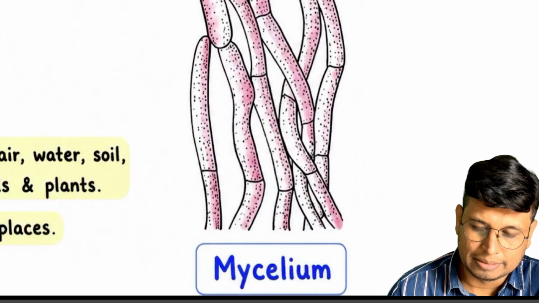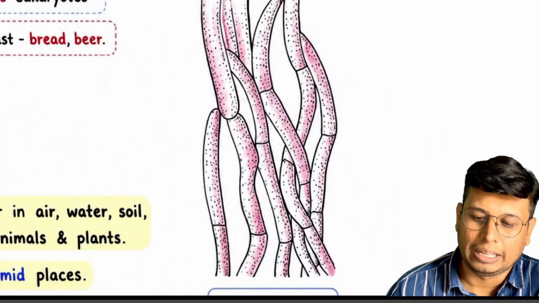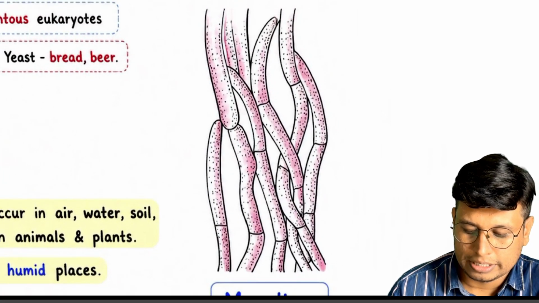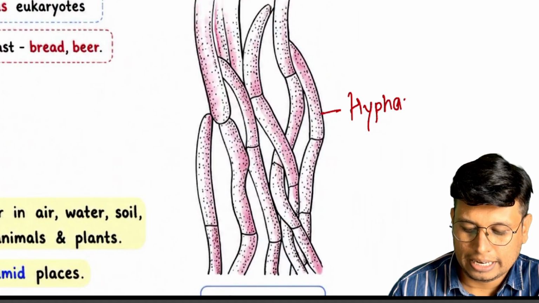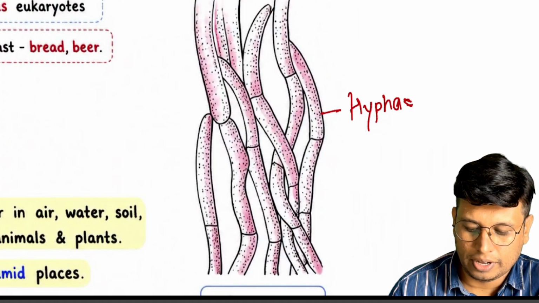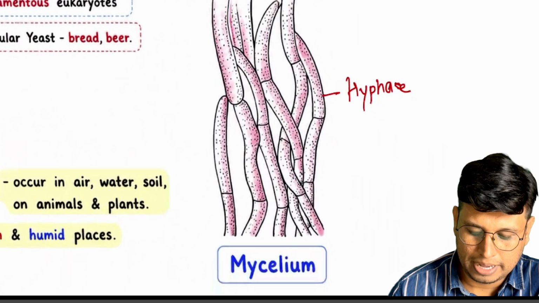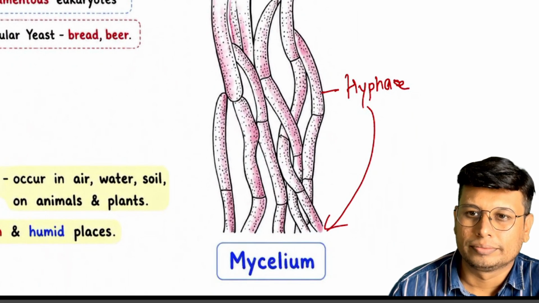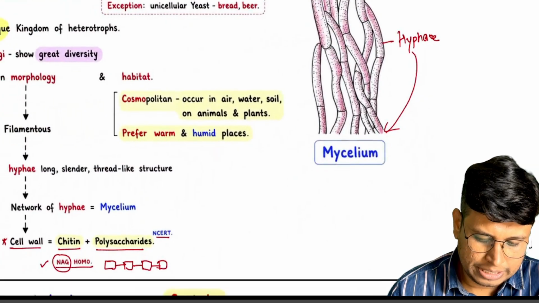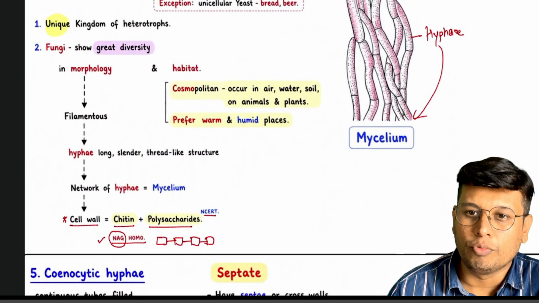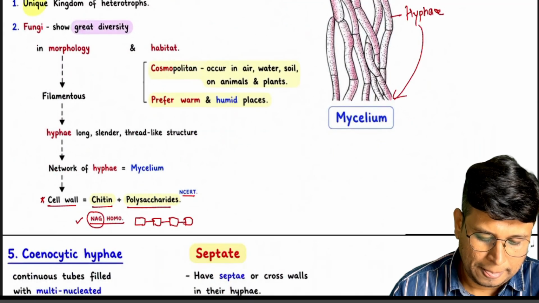So this is a mycelium diagram. Many individual hyphae are there, and the hyphae network is nothing but mycelium. Okay, so it's pretty straightforward and simple. We are moving to the next slide.